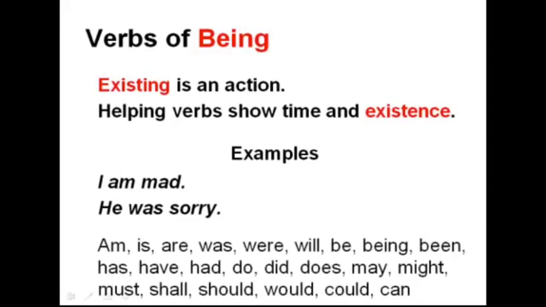Am, is, are, was, were, will, be, been, has, have, had, did, do, does, might, may, must, shall, should, would, could, can. All of these are verbs of being, and it's really up to you to memorize or at least become familiar with these so you can better understand sentence structure.